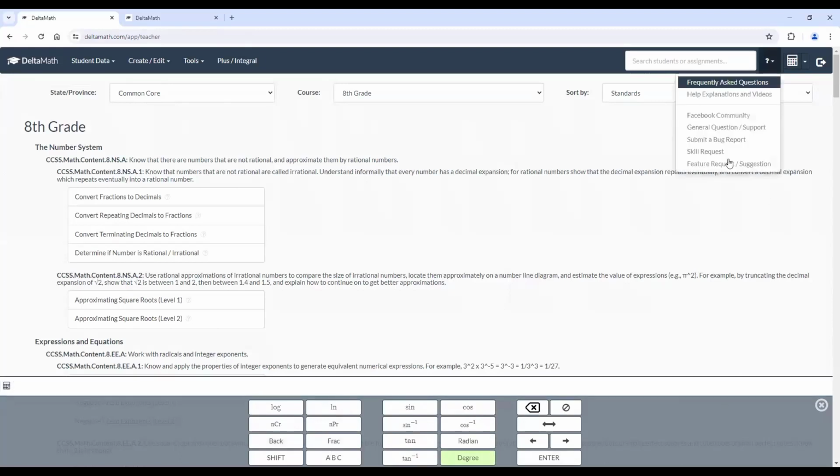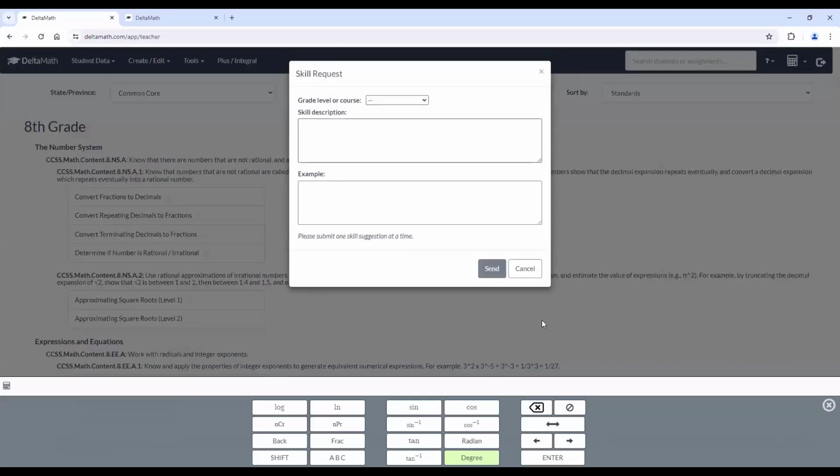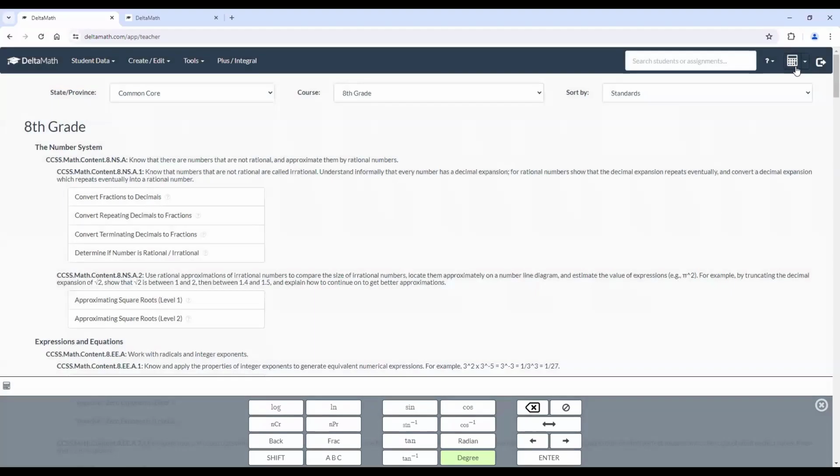If you don't see a specific topic, you can go ahead and request a skill. If there's a topic that you can't find, all you have to do is just submit this skill request, and then somebody from the Delta Math team will respond to you through the email that you provided for your account. So that is pretty neat there. And again, this is on the top right corner. On this question mark here, you just drop down the menu, you hit skill request.